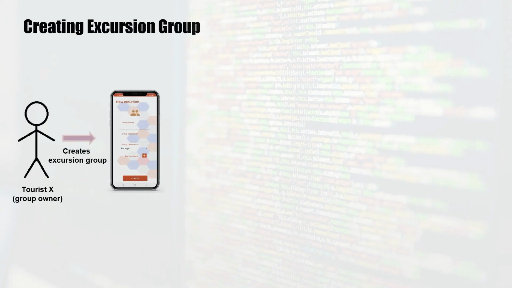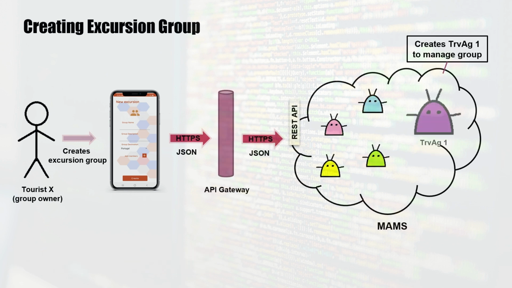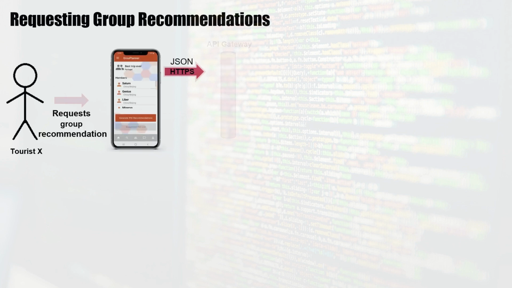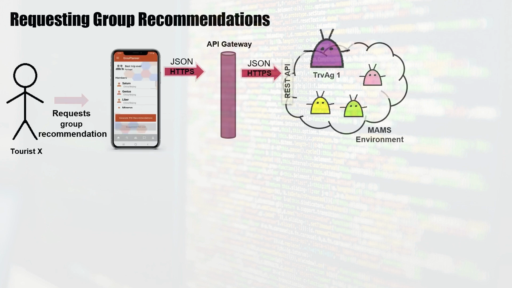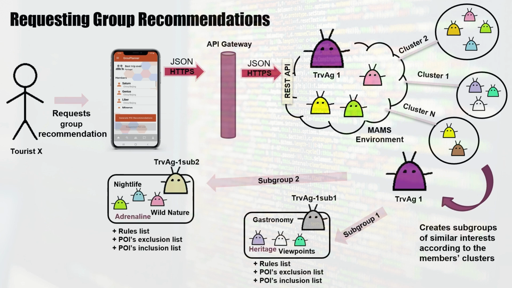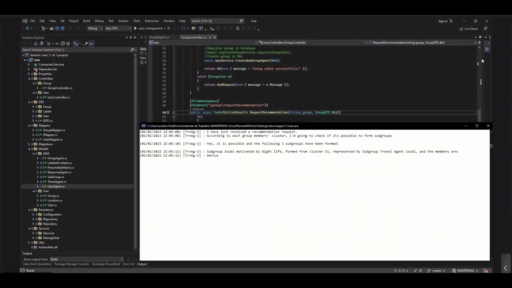When a tourist creates an excursion group, becomes the group owner, and a JSON containing group's data is sent via HTTPS posts to the multi-agent microservice, which then creates a travel agent representing the group. When a group owner requests a group recommendation, an HTTPS request is sent to the group's travel agent. If at least 3 agents belong to the same cluster, a subgroup with the agents belonging to that cluster is created, as well as a subgroup agent responsible for the subgroup members' communication. This process is repeated at the same time for the remaining tourists in the main group.